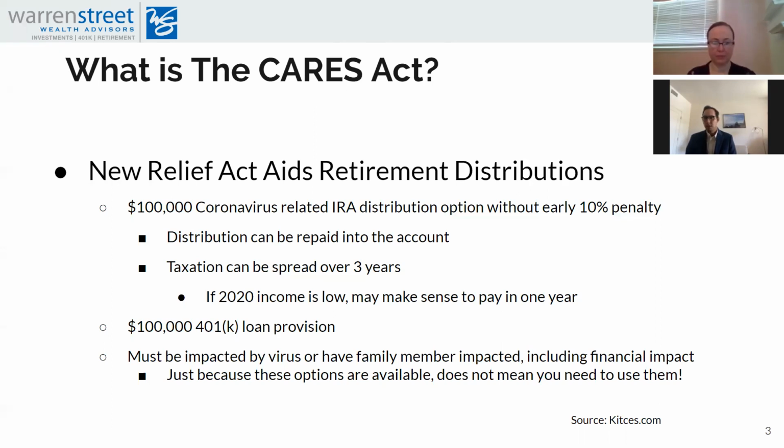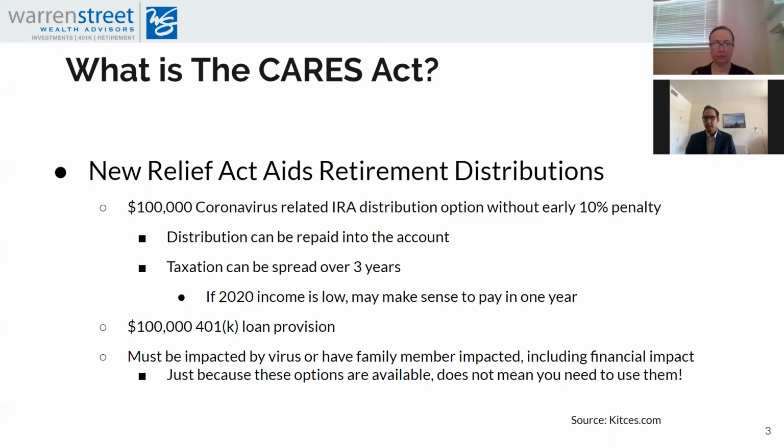It's important to note that while in most cases, spreading it over a 3-year time period will save you money in taxes, it's not always the case. If 2020 is an outlier year and maybe this year's income is substantially lower than what you expect going forward, it may actually make sense just to pay it all in 1 year and have the tax paid this year.